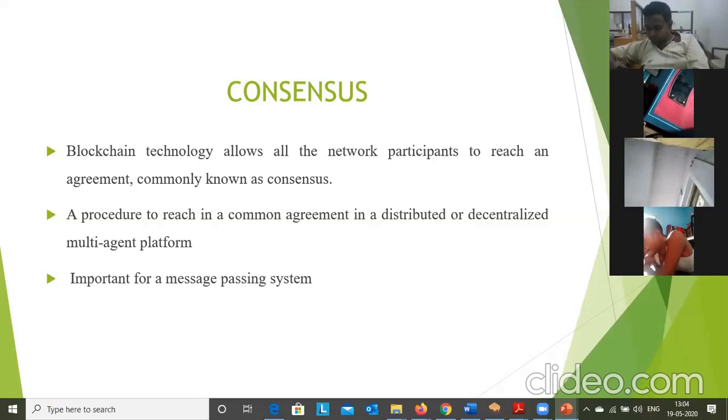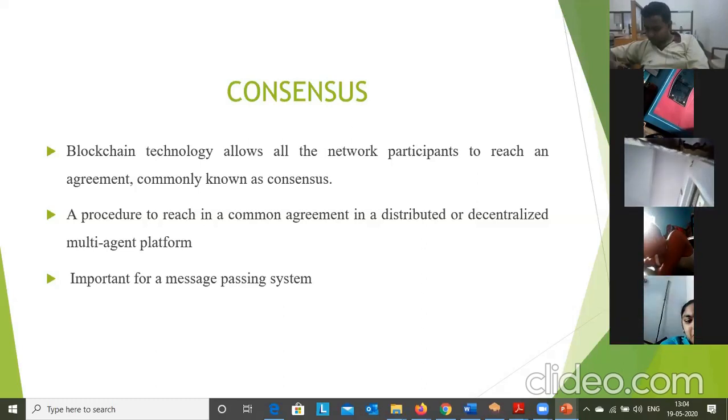If in a blockchain network anything goes wrong, we have to take a collective decision, and that is based on consensus mechanisms. If you want to take any decision in a blockchain, we use consensus mechanisms. Another definition: this is a procedure to reach a common agreement in distributed or decentralized networks. This consensus mechanism is very important for message passing systems.